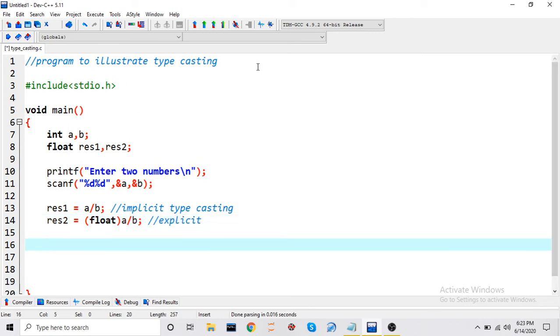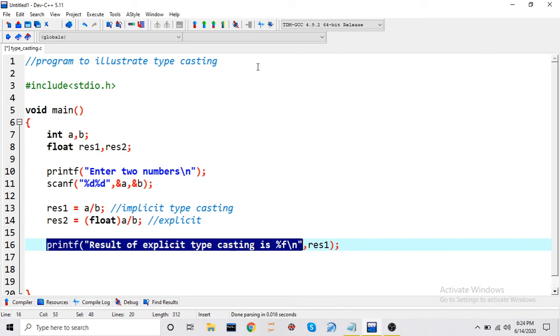Now let us print both the results. So what I will do, result of explicit typecasting is, it will be percentage f because it is of type float, and the variable name is res2, and we will just copy the line.